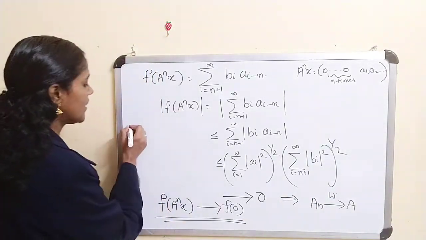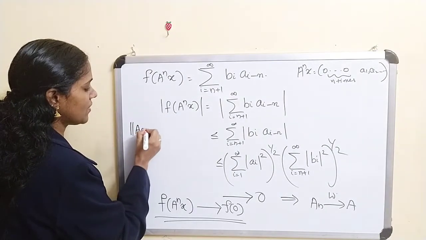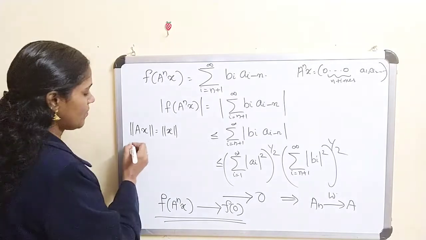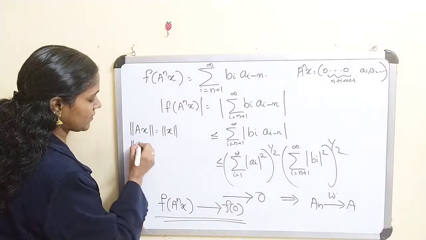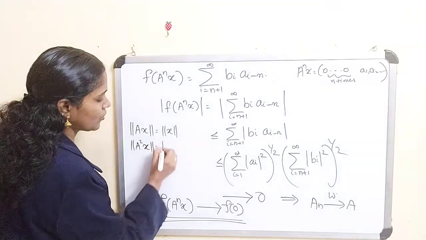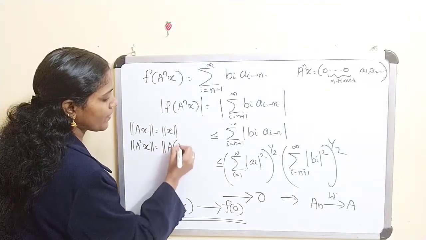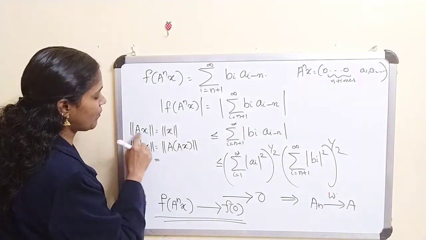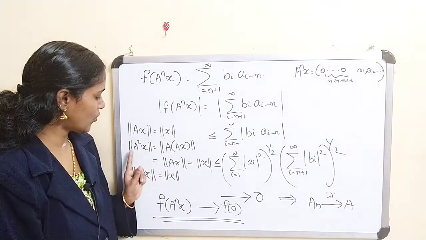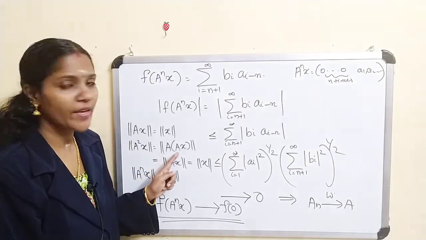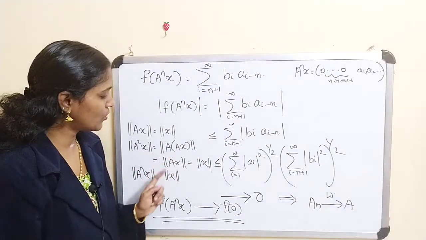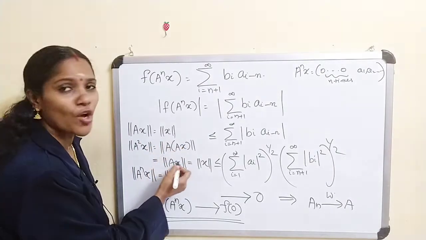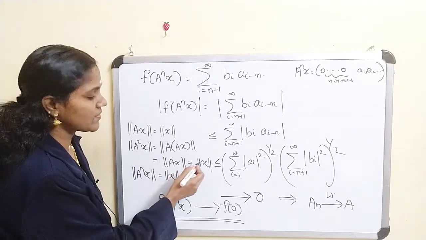But what we have? We have norm of Ax is equal to norm of x. We have this result. But what about norm of A square x? Norm of A square x equal to norm of A(Ax), and that is equal to norm of Ax, which is norm of x.